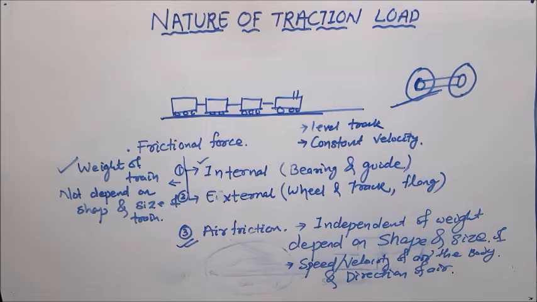That means when you think about the nature of traction load, it can change with respect to the frictional force, and those frictional forces can be classified into three types. First is internal friction, the friction between bearing and guides. The second is external friction, the friction between wheel and track. And the third important one is air friction. Among these three, the first and second depend upon the weight of the train but are independent of the shape and size of the train.